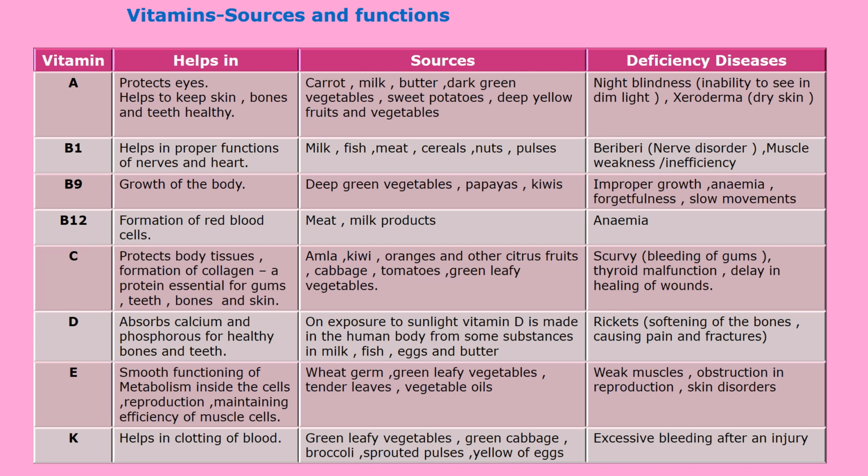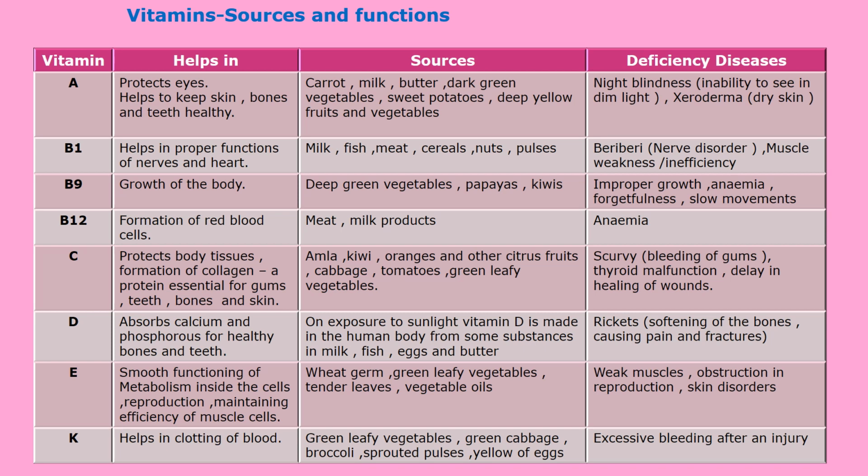Deficiency diseases are night blindness, where a person cannot see in dim light, and xeroderma, in which the skin of the whole body becomes dry.